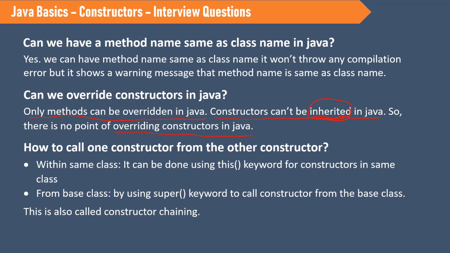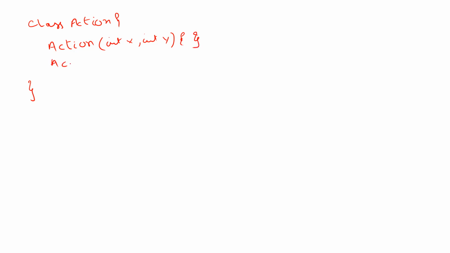How to call one constructor from another constructor? Let's say we have a class here, instead of A I will take class Action, and I have a constructor here, Action, and I am passing int x, int y to this constructor, and I have another constructor here, Action, int x, int y, int z.